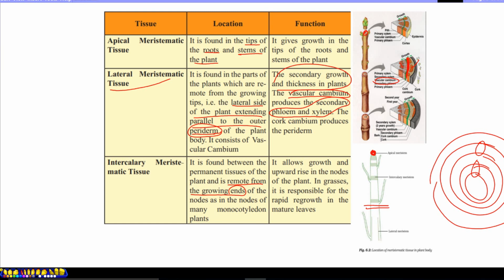So the growth of apical meristematic tissue also has an effect on intercalary and lateral meristematic tissue, as in the nodes of many monocotyledon plants, which will be discussed in chapter 3.